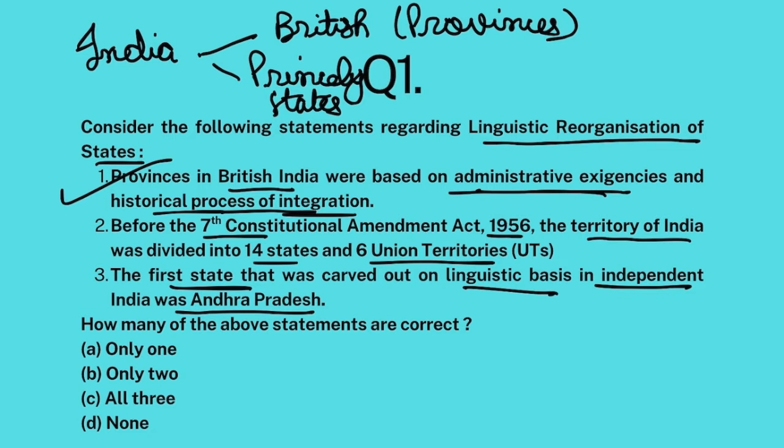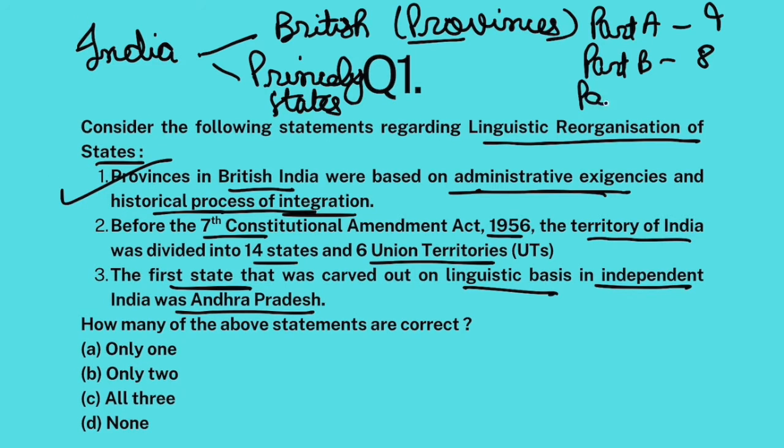Now, when India got independence, the entire territory of India was divided into 4 parts. Part A states, they were 9 in number, and these contained British provinces, the provinces under British rule. Then part B states, 8 in number, contained princely states.